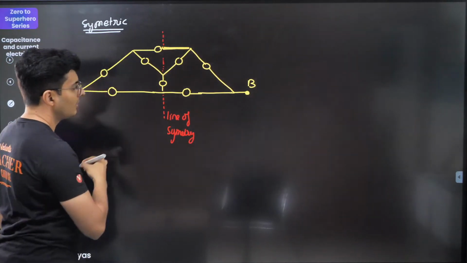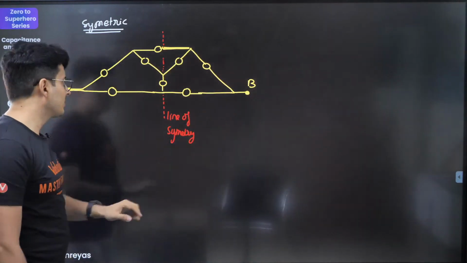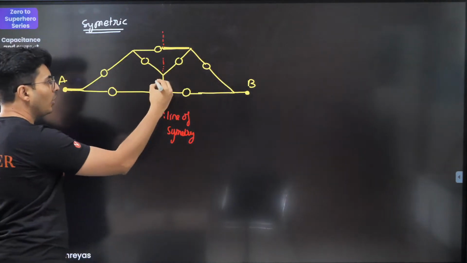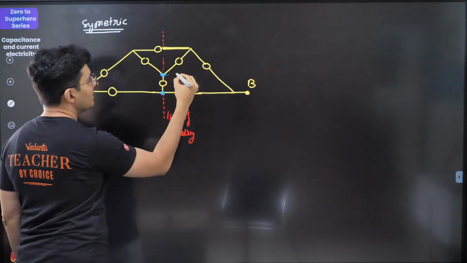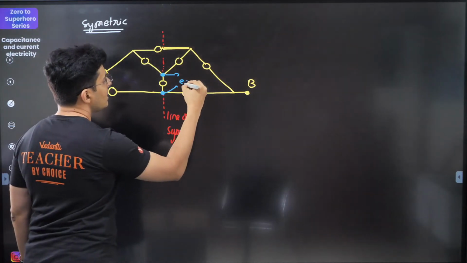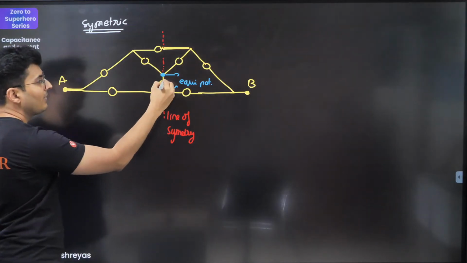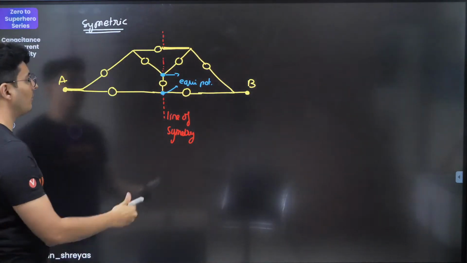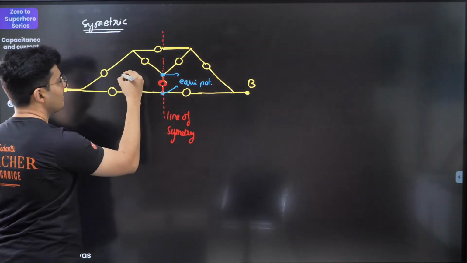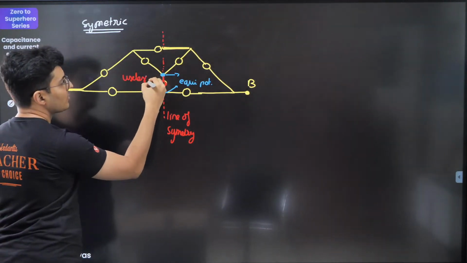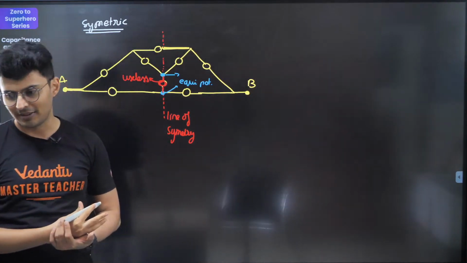So whatever is there on the left is there on the right. And whenever that happens, you will notice all the points on the line of symmetry will be equipotential points. So whatever is there here, you can just get rid of it. This becomes a useless device. You can just remove it. Sometimes this is also called the connection removal method. Keep this in mind.